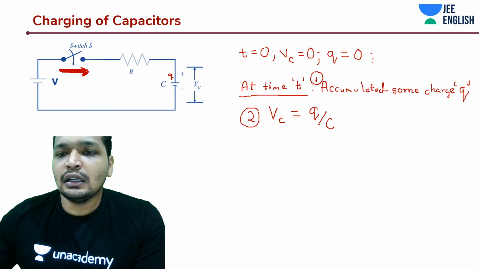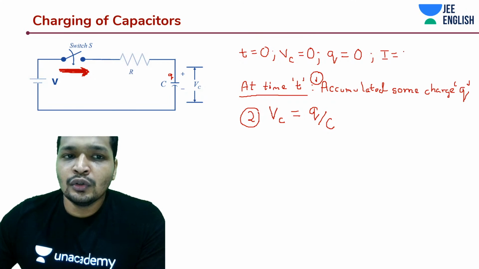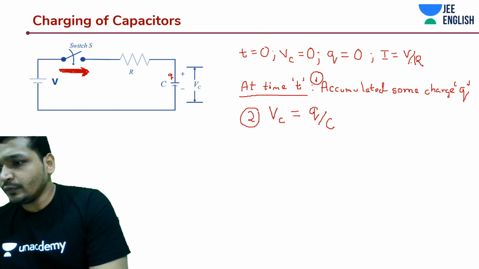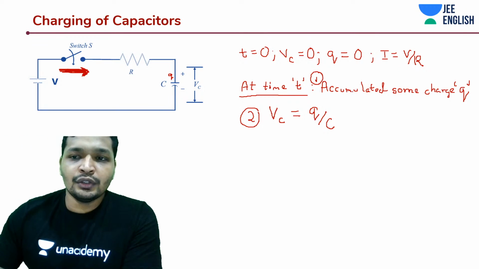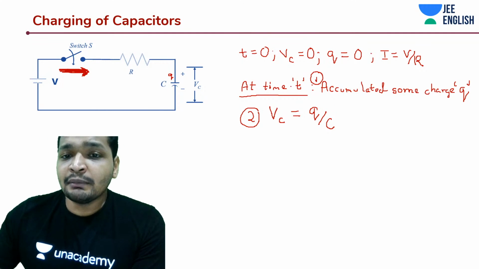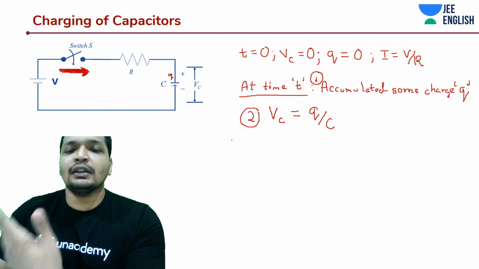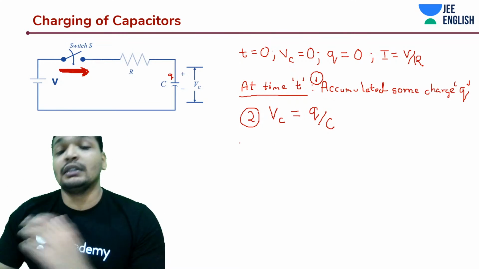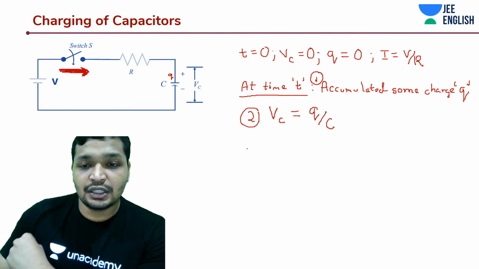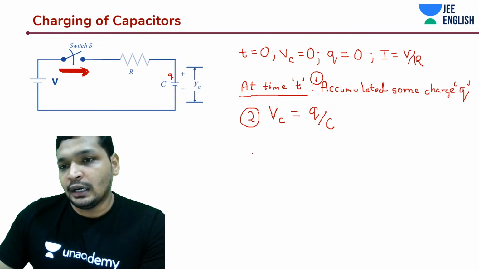So the current was I equal to the entire EMF by R. At time t is equal to 0, it was the entire EMF by R. Now at some time t, after that initial state, we are not talking about steady state, we are talking about the time between, while it is getting charged. So now the current would not be V by R.